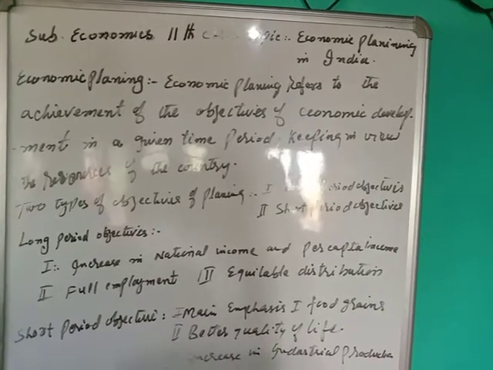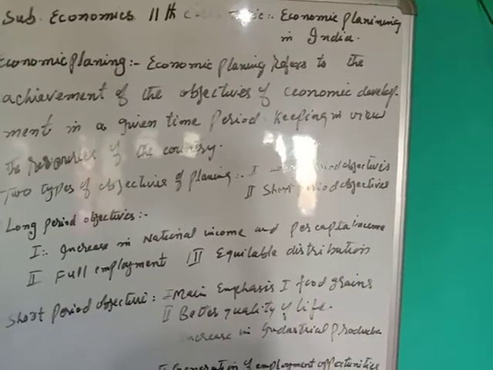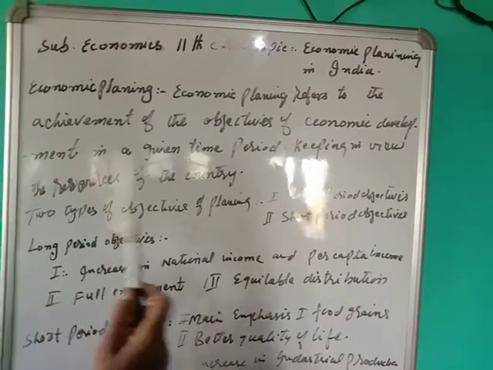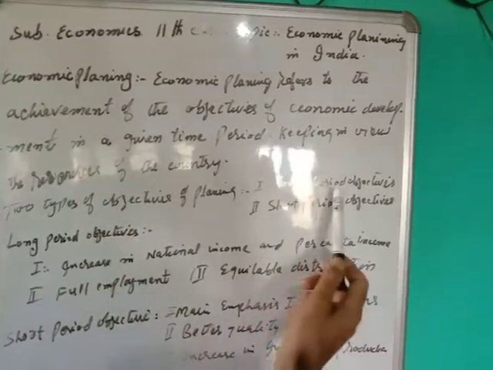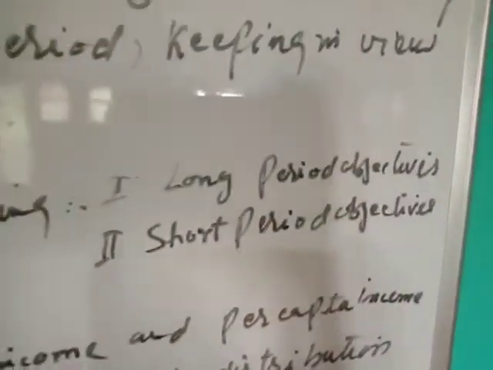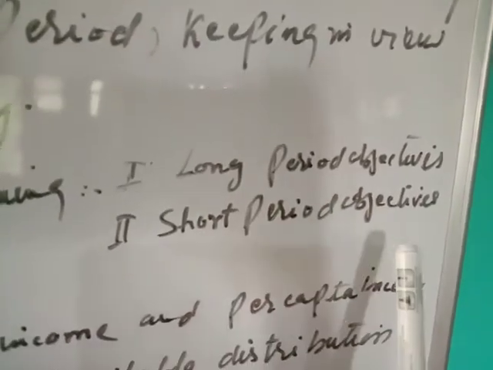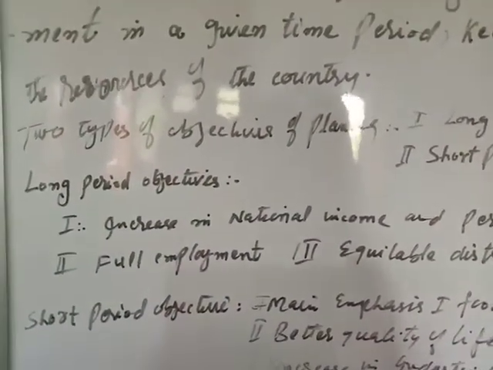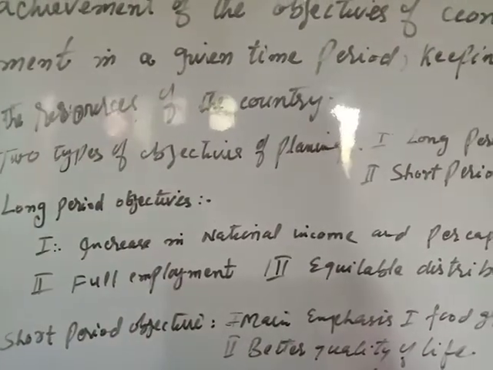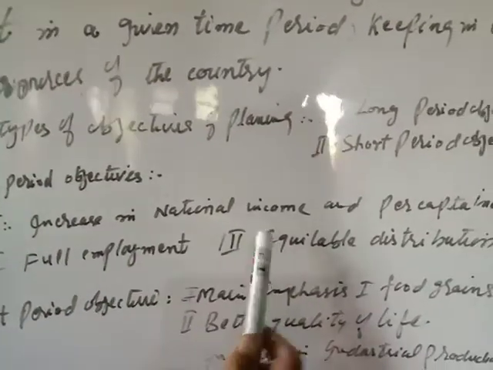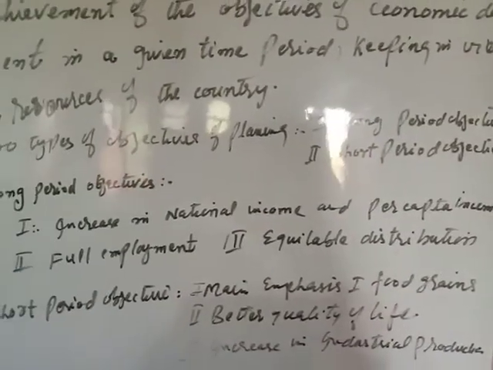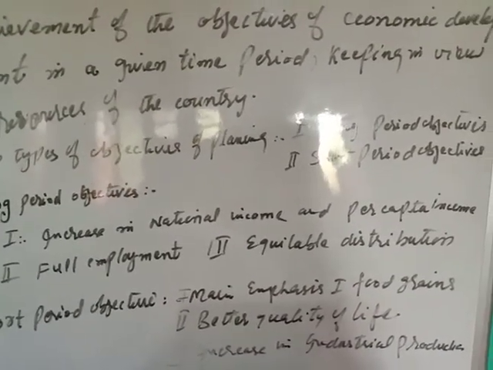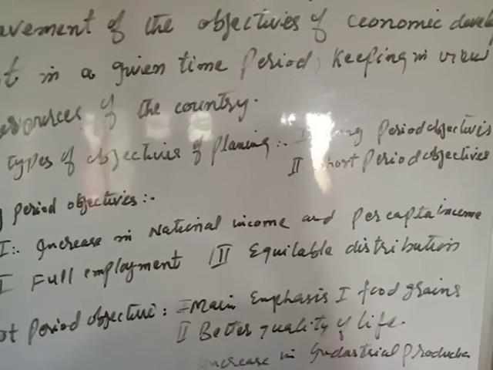Now this planning has two types of objectives: number one is long period objectives, and number two is short period objectives. What are long period objectives? Number one, increase in national income and per capita income.